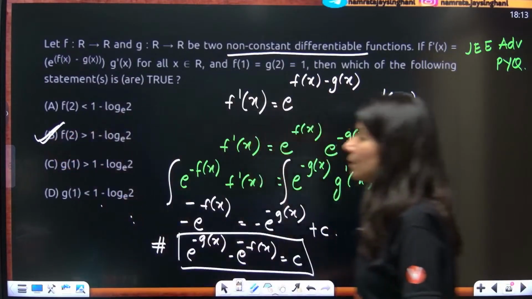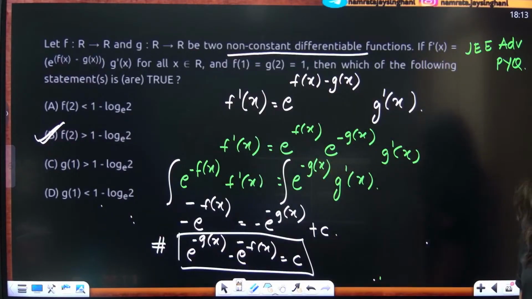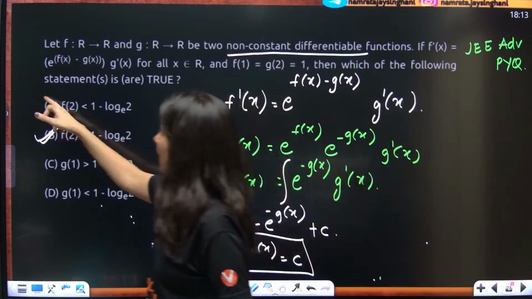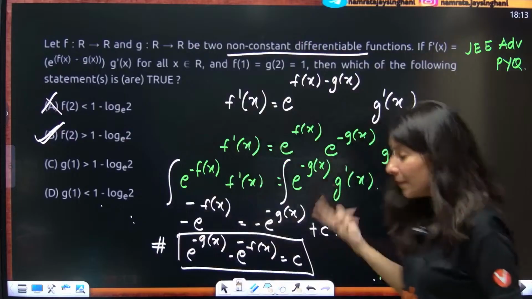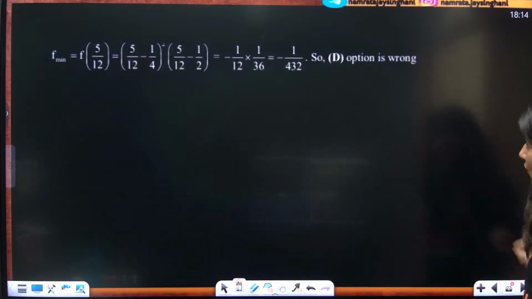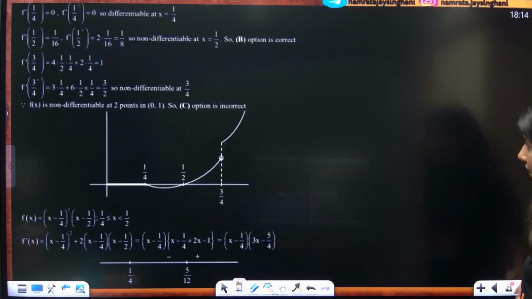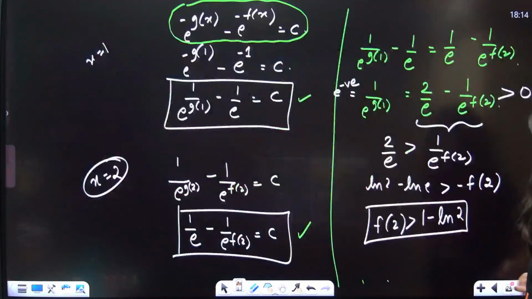That means option B is absolutely right. And obviously option A will absolutely be wrong. Now similarly you have to repeat the same thing over here. Repeat the same thing.